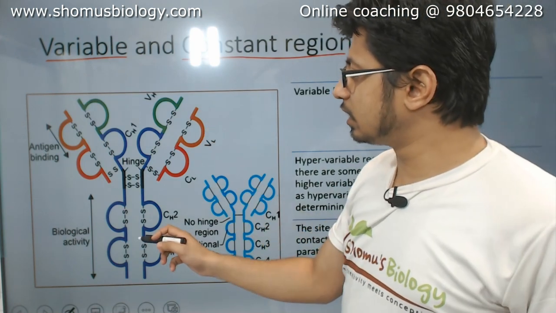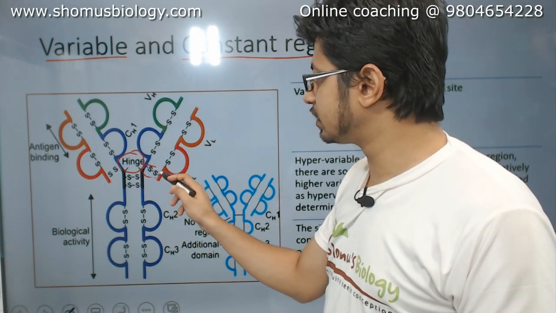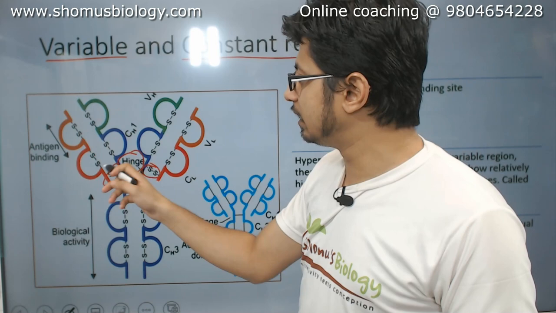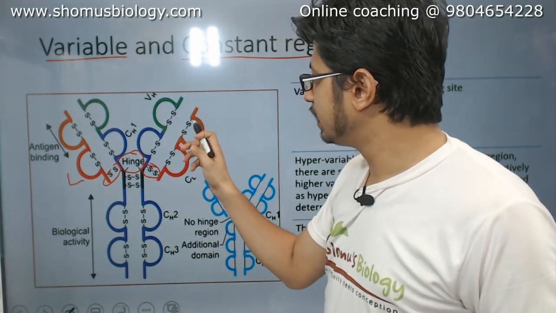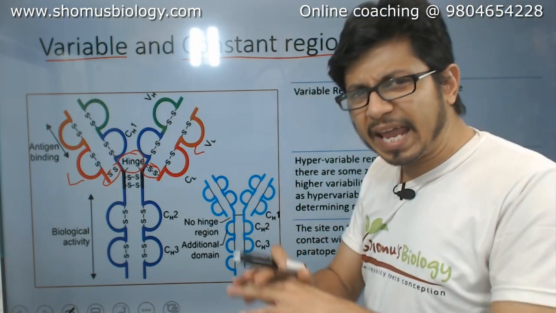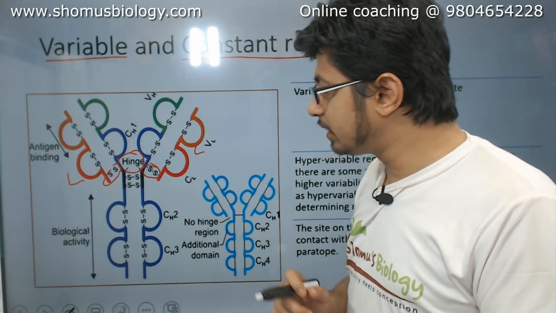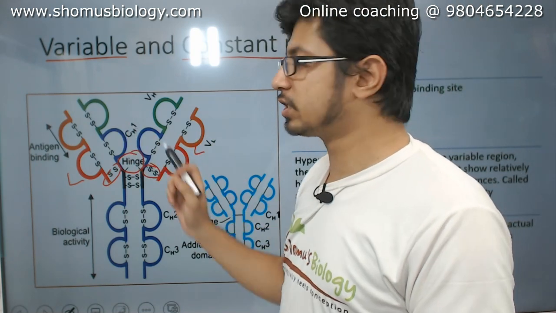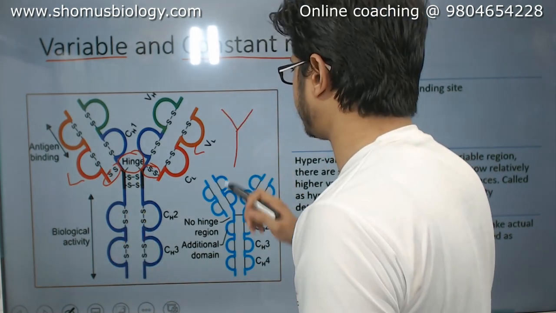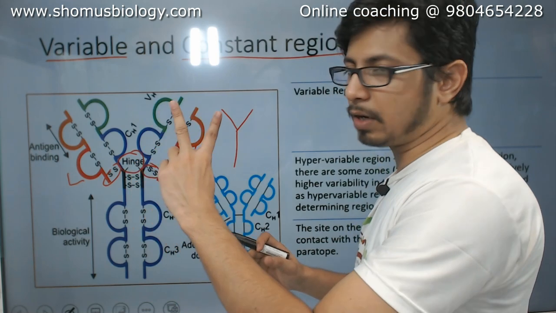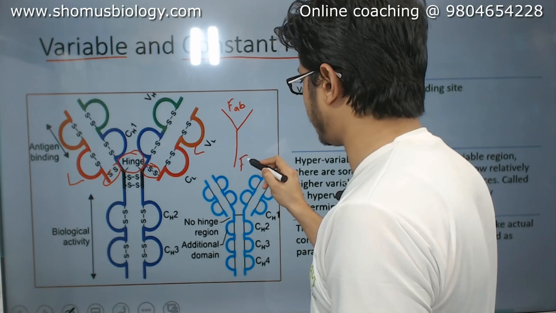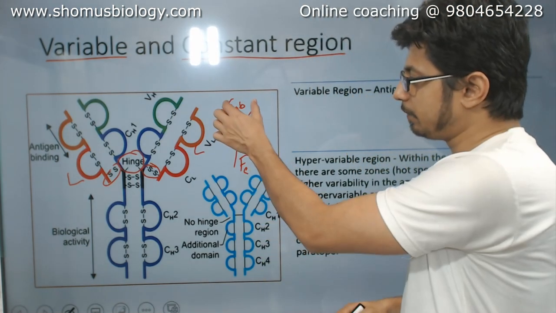If you look at the structure, except for this hinge and interactions of disulfide bonds and bridges, ignore them. Apart from that, you can see even in the single light chain or heavy chain, there are also disulfide linkages. So disulfide linkages everywhere in the construction of any immunoglobulin. But what we intend to talk about here is that there are two different sections you can see. This is the Y shape, and if I draw it in a simplistic manner, these two portions or the mouth of the Y is known as the FAB region and the bottom is known as the FC region. FAB and FC.